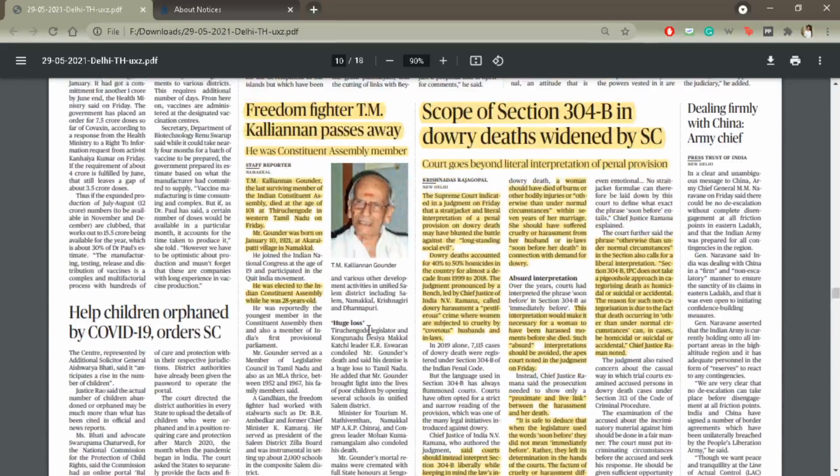The last surviving member of our Constituent Assembly, the assembly that created our constitution, passed away yesterday. That is TM Kalianam has passed away. He was a member of the Constituent Assembly and became a member at the age of 28. He passed away yesterday in his home in Tamil Nadu.